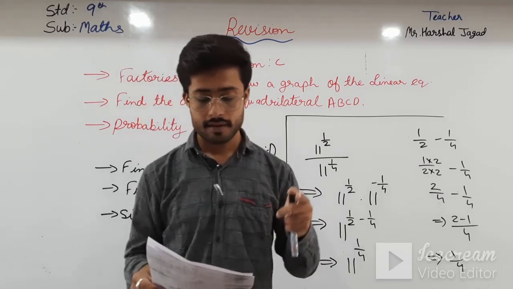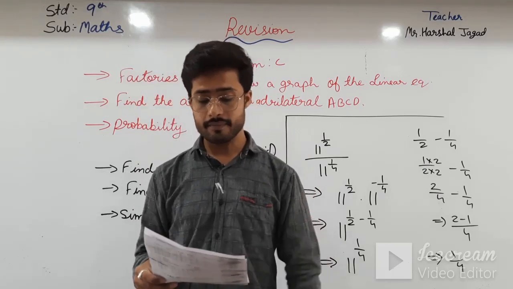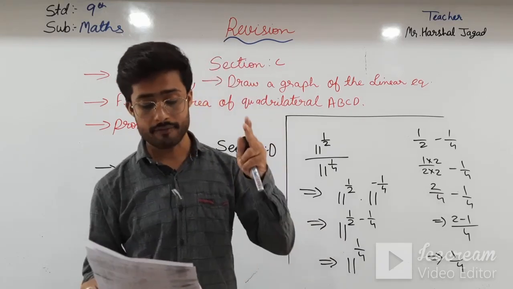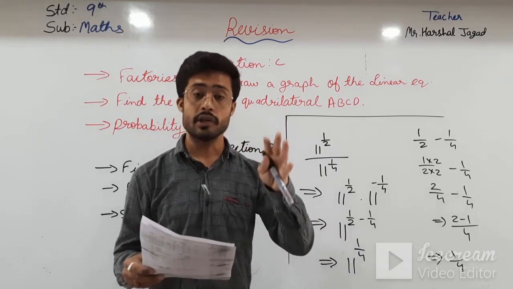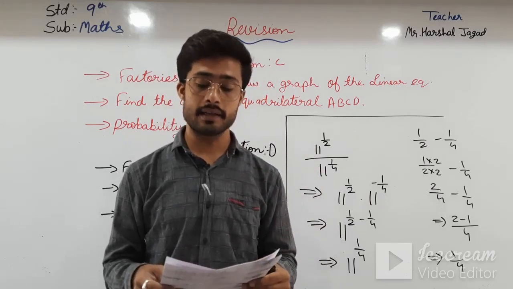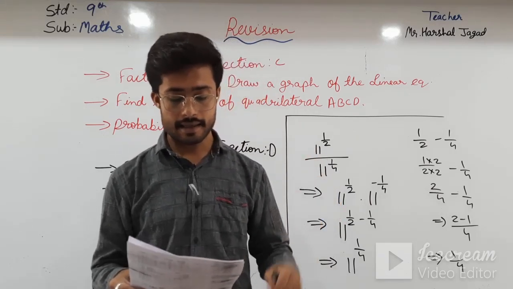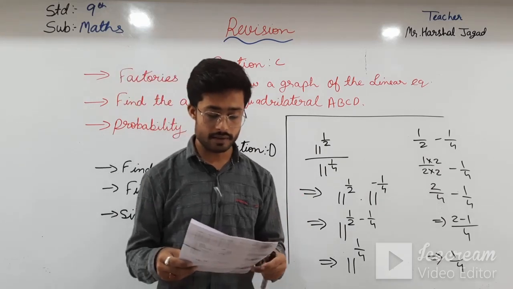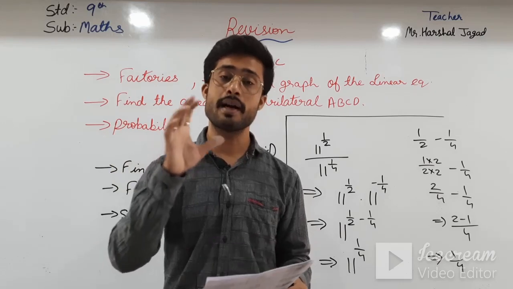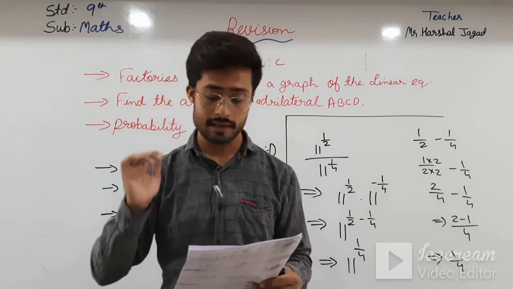And then in section B we have seen that first it will be asked to factorize, then you have to find the value using a suitable identity. So you should learn all the identities, and then write which quadrant the following point lies in. Some points will be given and you have to identify which quadrant it lies in.